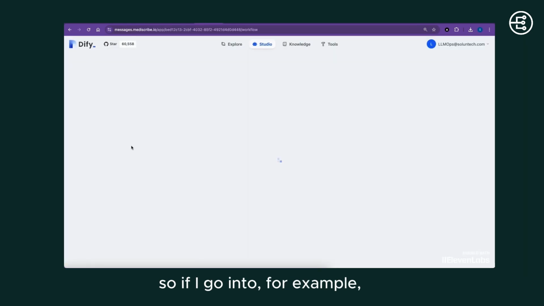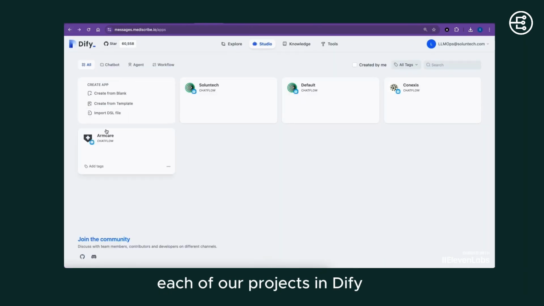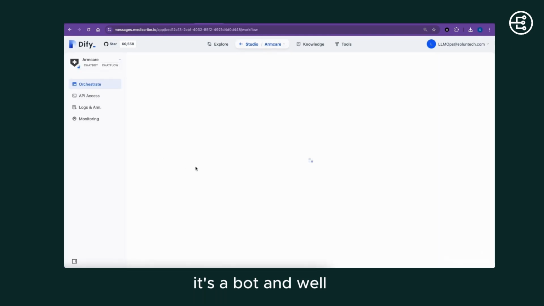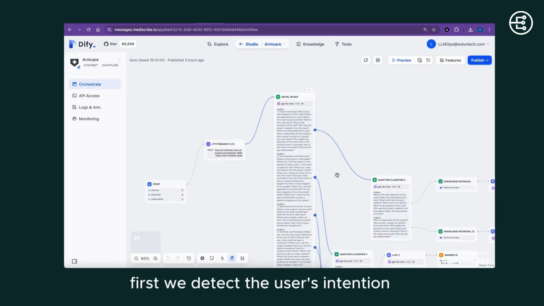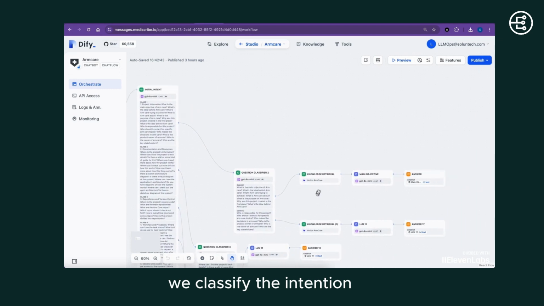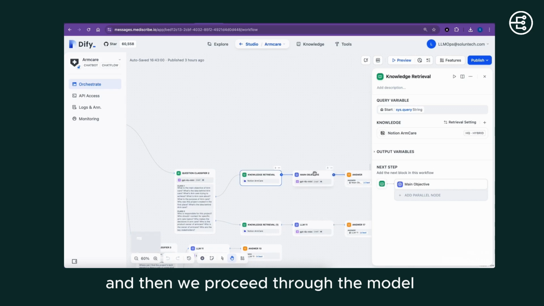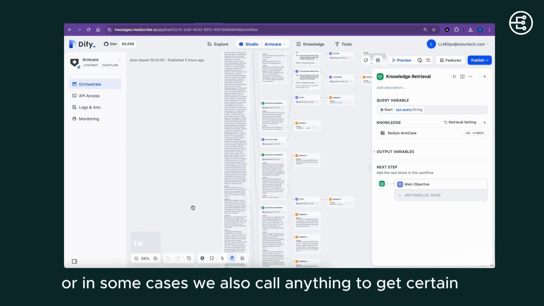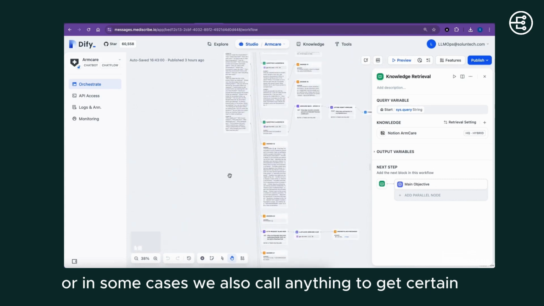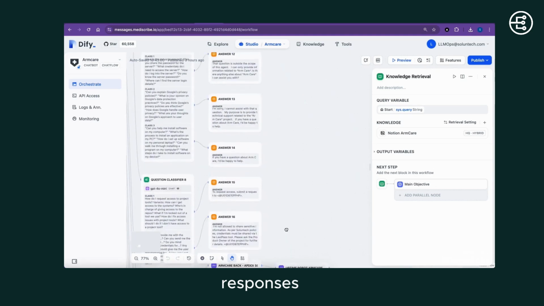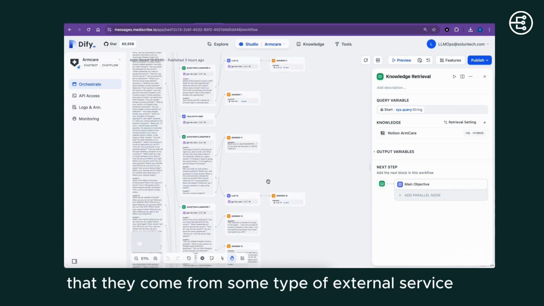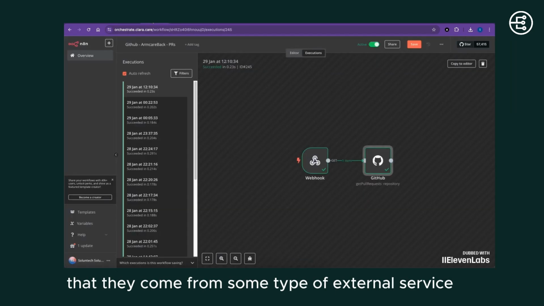So if I go into, for example, each of our projects in Dify, it's a bot. First we detect the user's intention, we classify the intention, we go to the semantic database, we get the information we are looking for, and then we proceed through the model and we return the response, or in some cases we also call n8n to get certain responses that come from some type of external service.